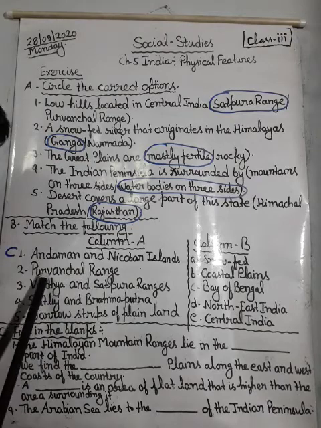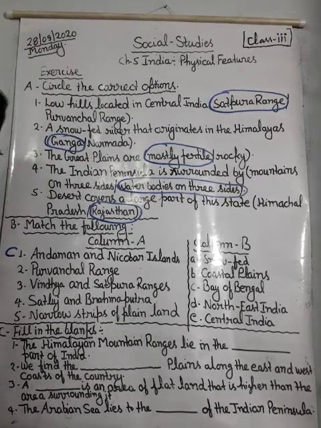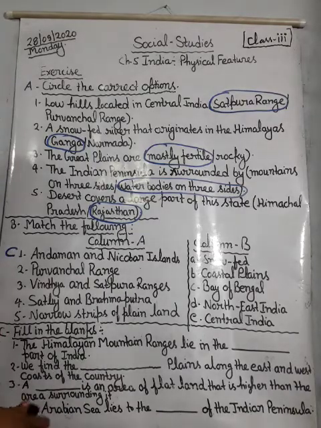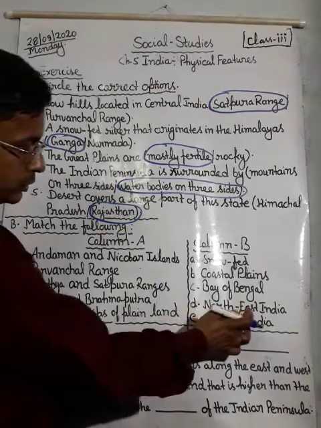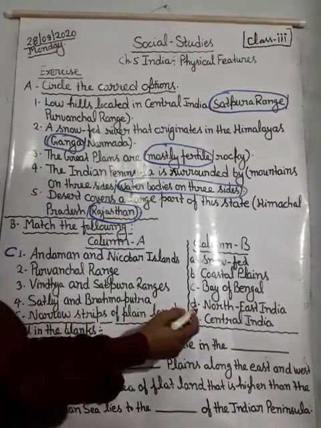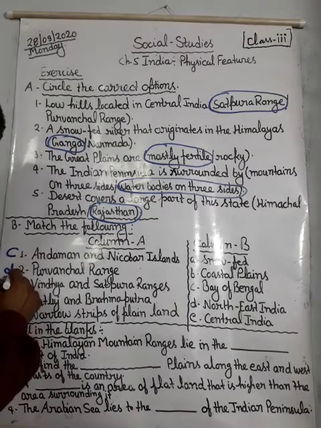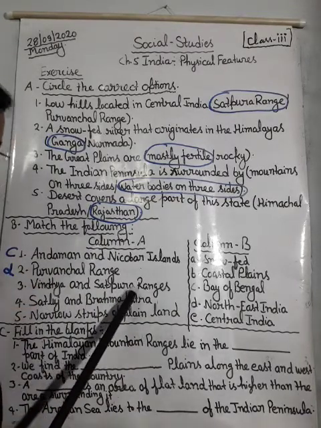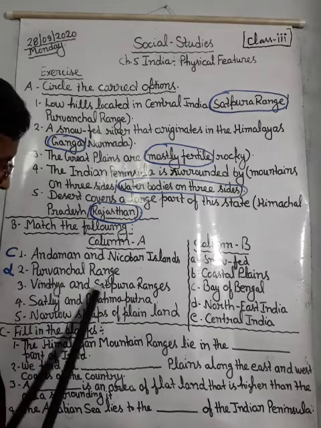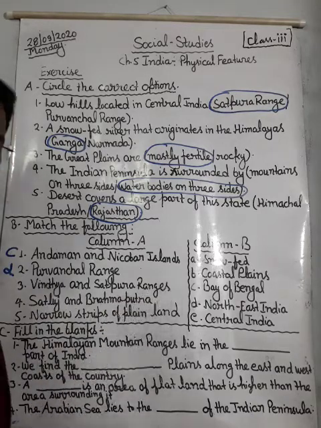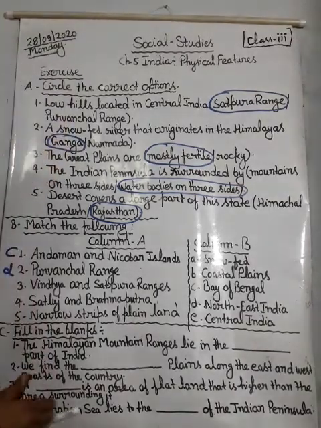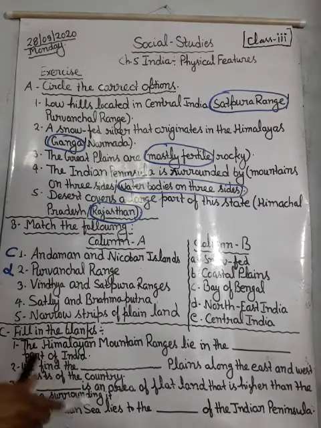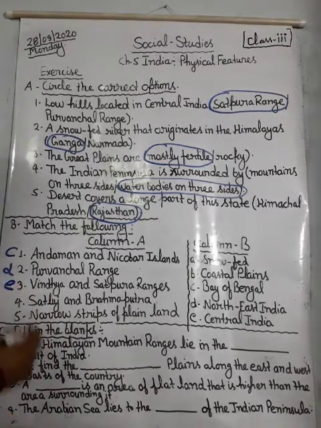Next is Purvanchal Range, and Purvanchal Range is connected with Northeast India. It is called Northeast India. Next is Vindhya and Satpura Ranges. Vindhya and Satpura Ranges are related with Central India. They are located in Central India. So the answer will be E.